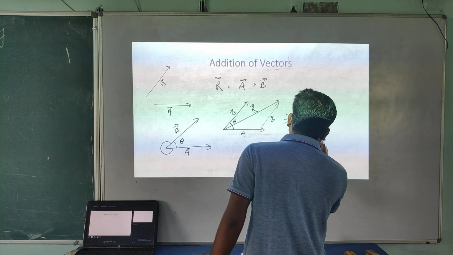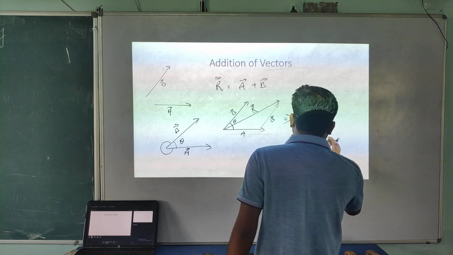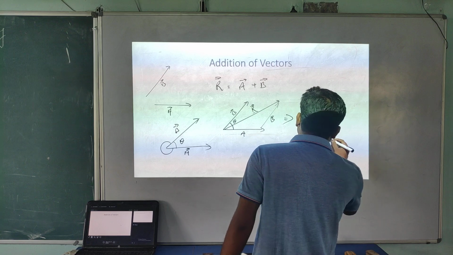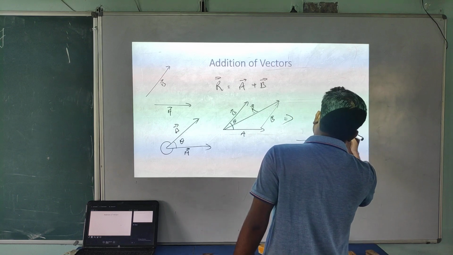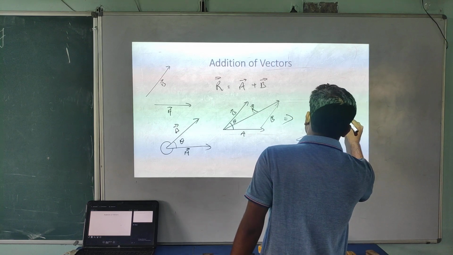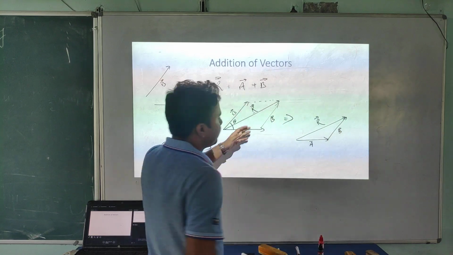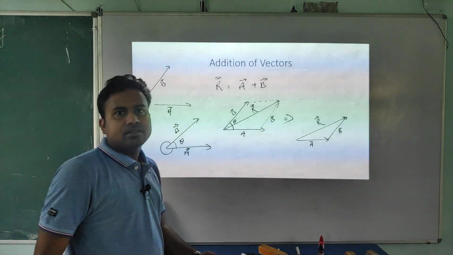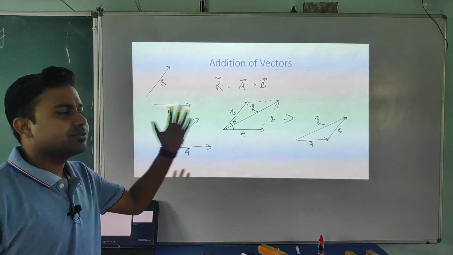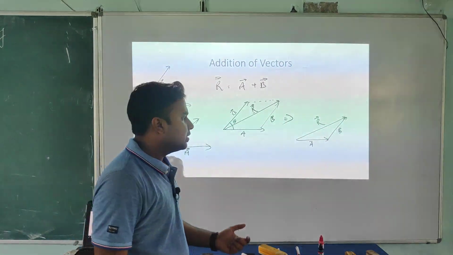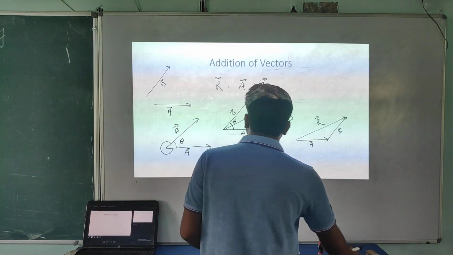This one is the A vector. I am just writing magnitude here. Okay, first I am writing with the direction. A vector, and this one is the B vector, and here this is the resultant vector. Look at this, student. It's looking like a parallelogram. It's looking like a triangle. So using one concept, I am going to explain or derive a formula for adding two vectors. Okay. How to add two vectors?